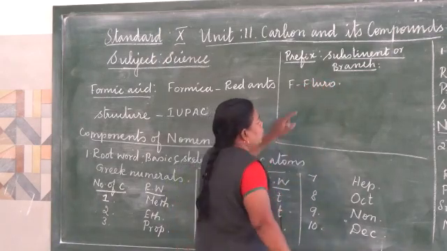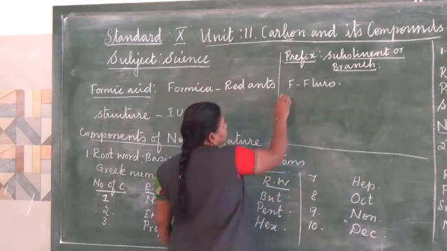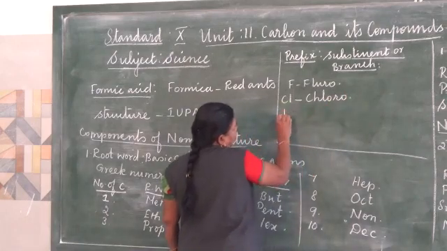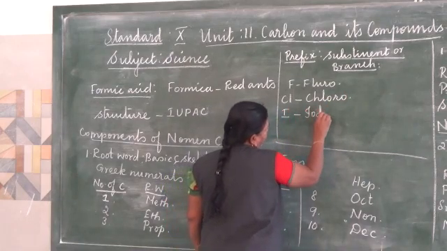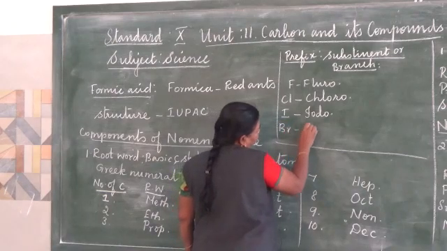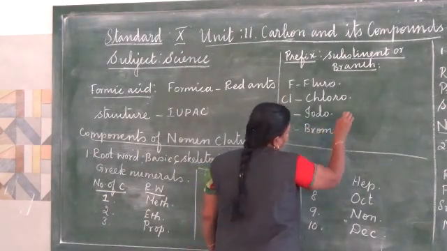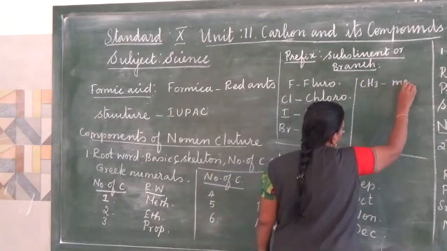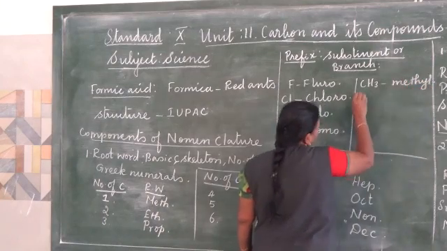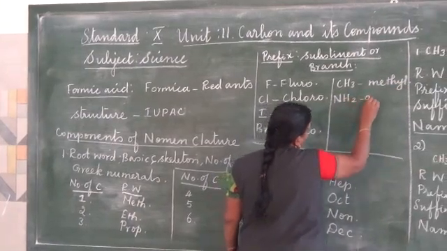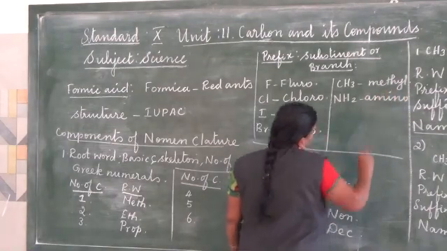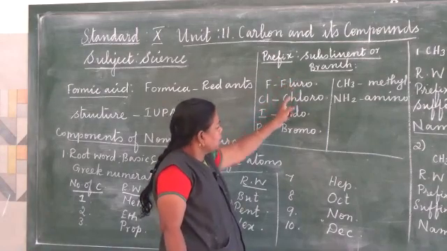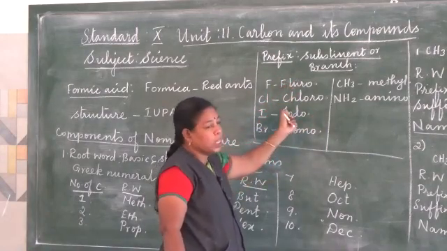Fluorine is there means we have to use the substituent fluoro. Chlorine is there means we have to use chloro. And iodine is there means we have to use iodo. Bromine is there means we have to use bromo. And then for the case of methyl, CH3, we have to use methyl, and NH2 is there means we have to use amino. So these are the prefixes that we are going to use when these substituents are linked with a carbon atom